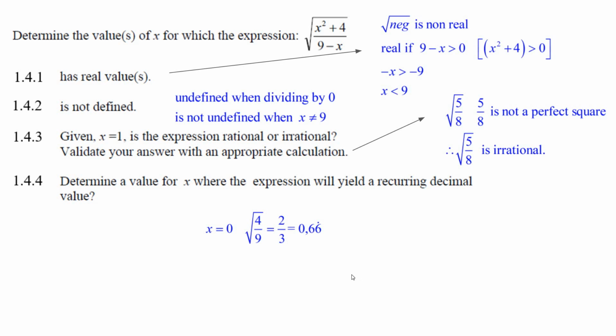So there you go. There's that question all done. Some people find it a bit tricky, but if you just know, undefined means you can't divide by 0. Non-real means you can't take the square root of a negative number, and that makes non-real numbers. That's what you have to know.